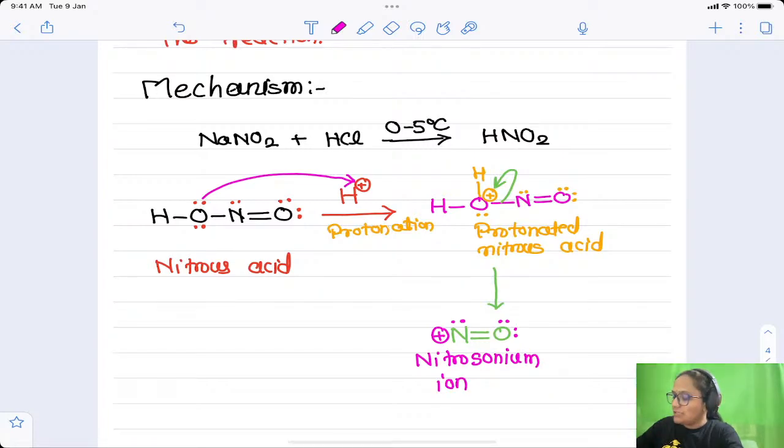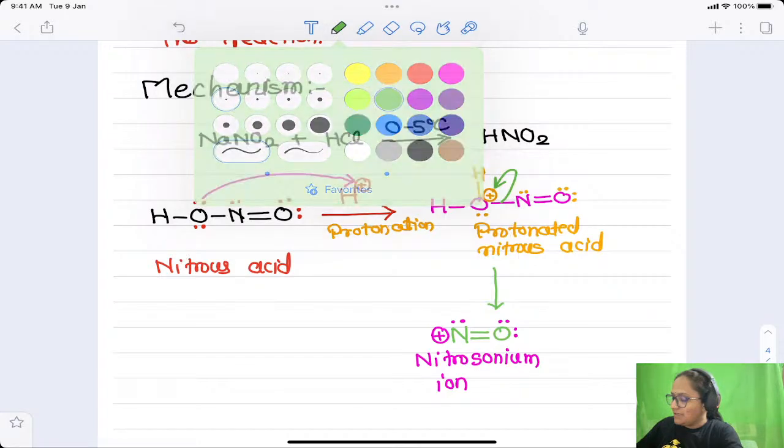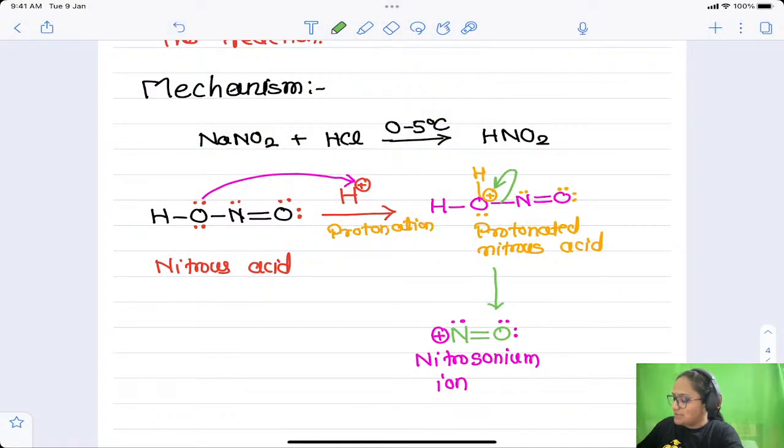Apart from that, what is produced? Can you see this other portion here? This is oxygen attached to H and H, and this oxygen now carries 2 lone pairs of electrons, which is nothing but water. So water is a byproduct here. So this is step number 2.